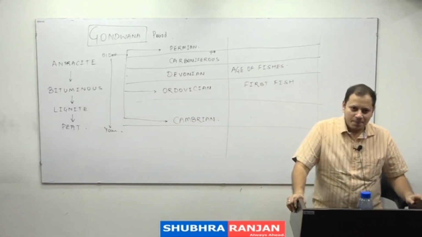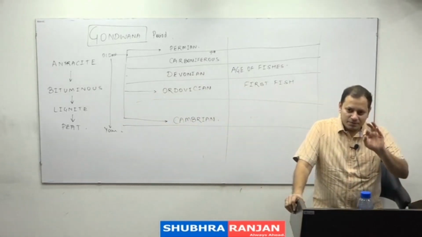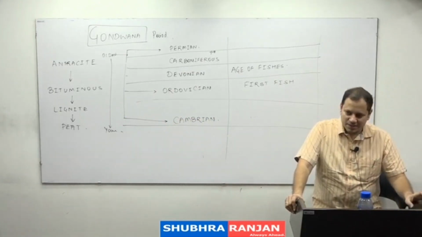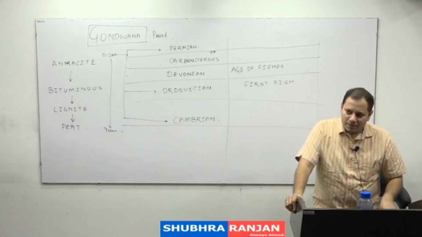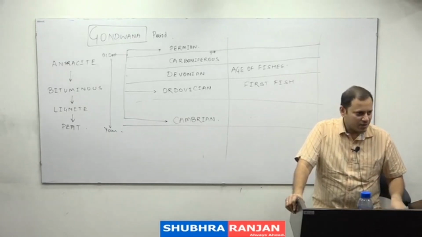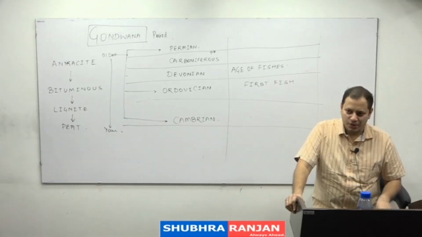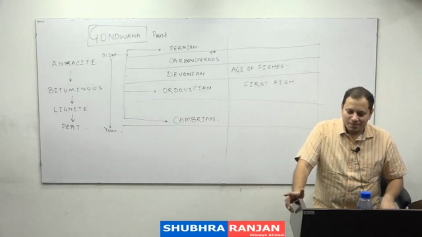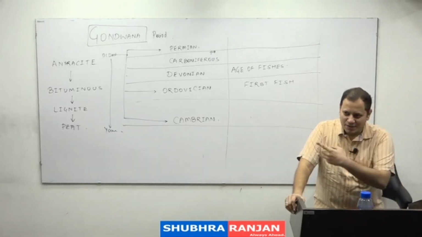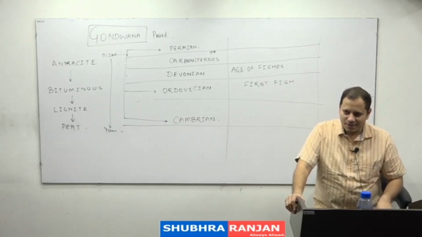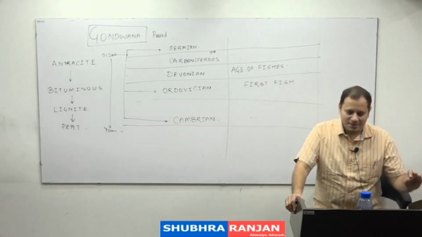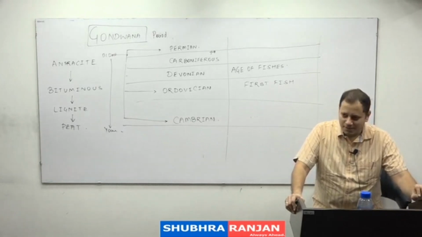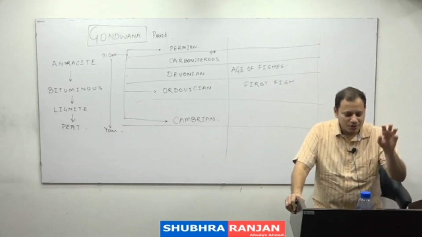Applied questions. One question in the 2015 examination is: in India the coal power plants do not produce sulfur and thus they are non-polluting. True or false? Does it produce sulfur or not? Now we have just seen that Indian coal is rich in sulfur. So obviously it will produce sulfur, and sulfur is harmful. Sulfur is a pollutant. From sulfur there is more rainfall which is known as acid rainfall.